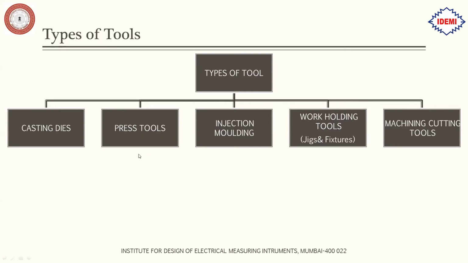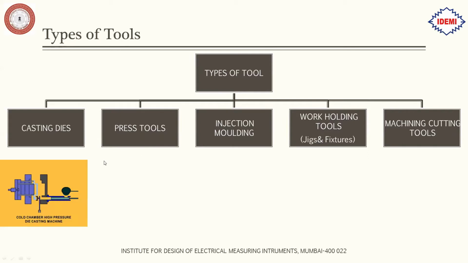First, the casting. What are casting dies? So what is a casting? A casting is a process in which there are two halves, a fixed half and a moving half, and then the material is poured into the casting, and then it is plunged at high pressure so that the material takes the shape of the cavity and core. And then at the end the casting is removed. This is called the die casting process.